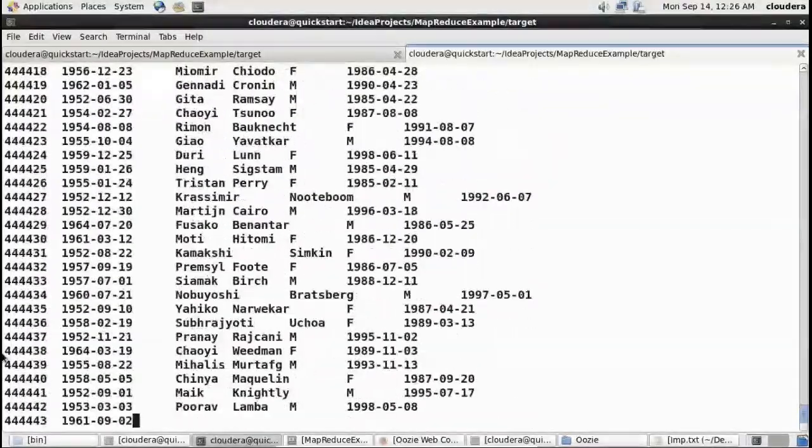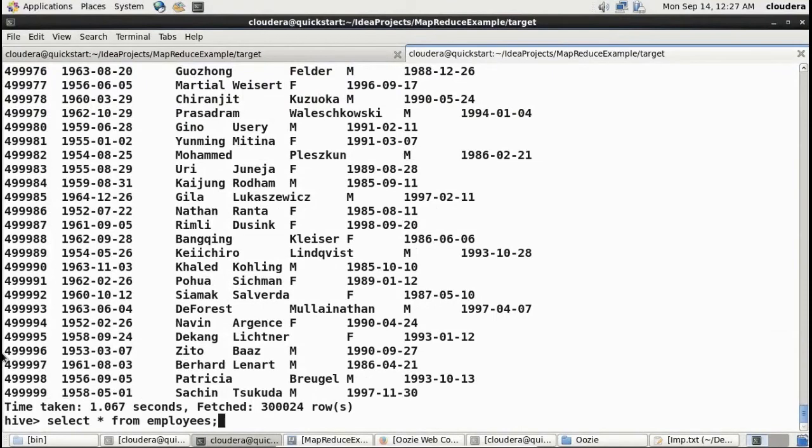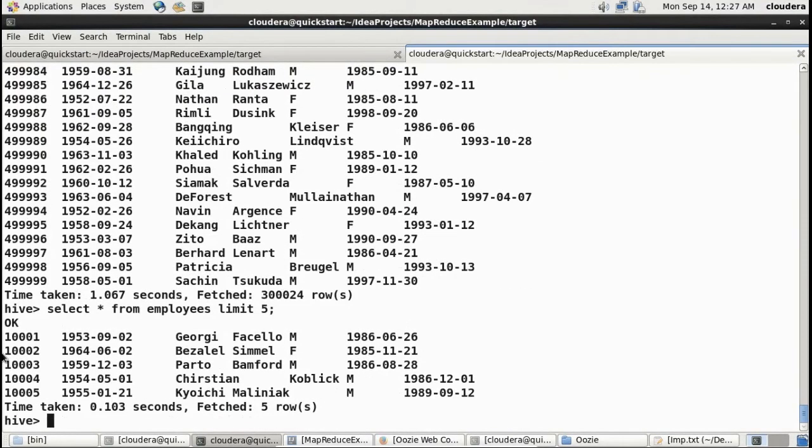Make sure that you do not use the select star from a particular table name command. If you want to see a few rows, just use limit 5. It will give you 5 rows. Here, as you can see, there is no header. The table itself is created from HDFS files. If I want to see the header, set hive.